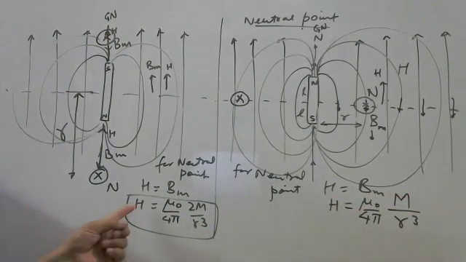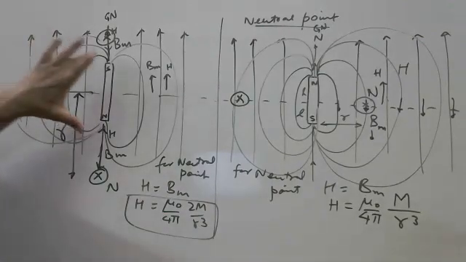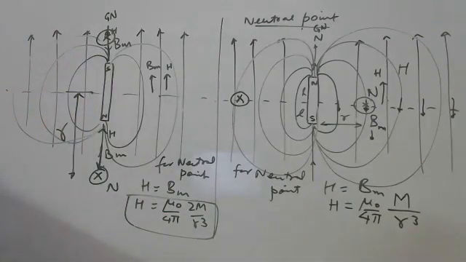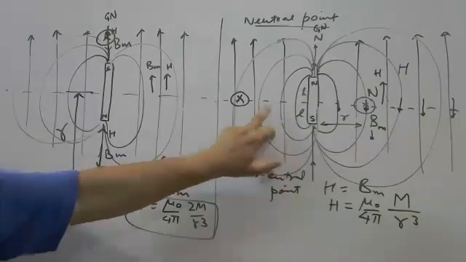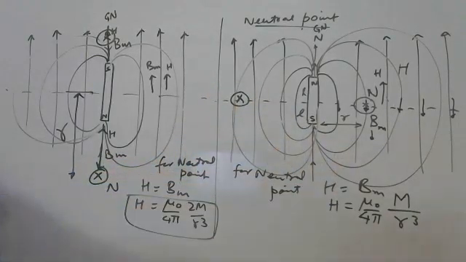Here also, if you know m, you can find H, and vice versa. So that is about the neutral point. In this case we get two neutral points on the axial position, and in the other case two neutral points on the equatorial position.